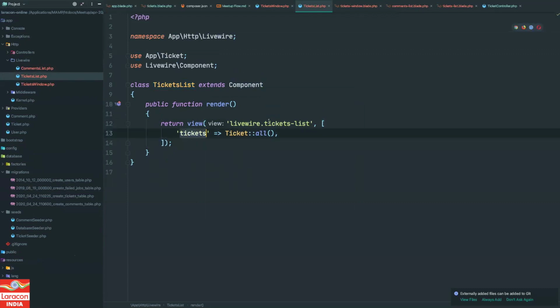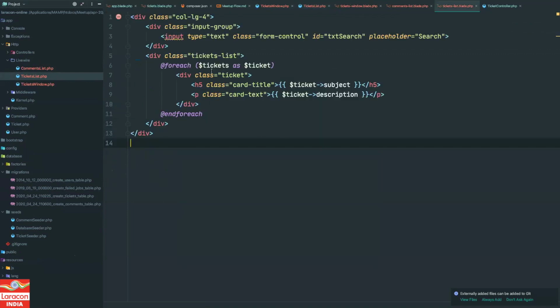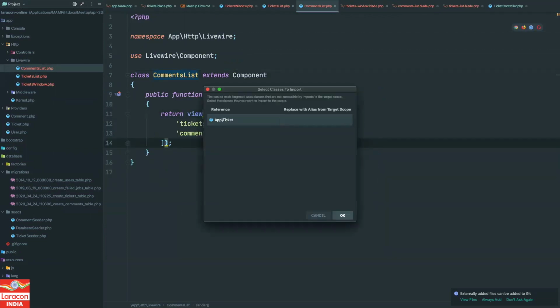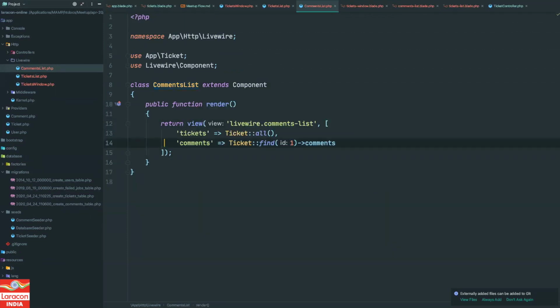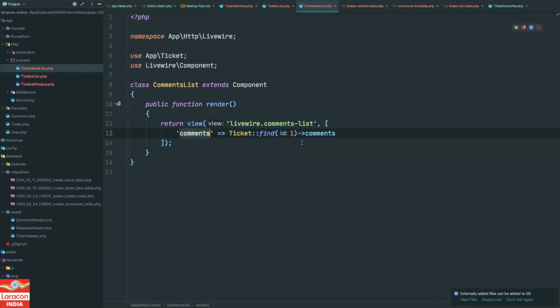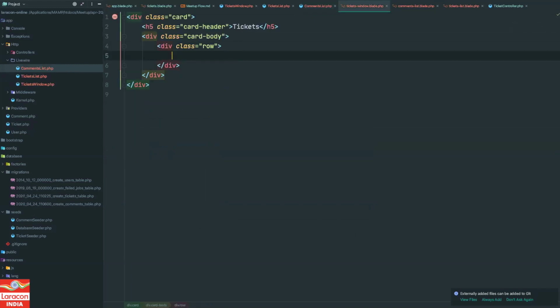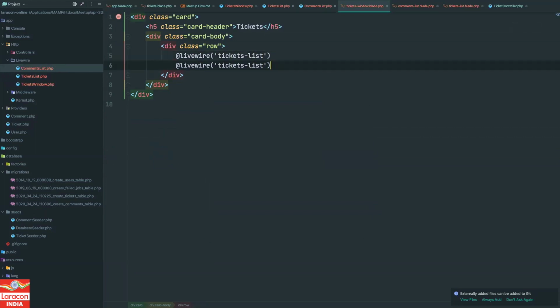Tickets are passed to ticket list because our tickets are being rendered by this ticket list component, and there are no comments over here, so we do not need to pass comments at all, right? Then I will go to comment list and paste this data over here again, remove tickets from here, and just pass comments, right? So this is done. Now since we removed all the code from ticket window, we need to include the components. So same, Livewire tickets list, and same for comments list, and it should still work.